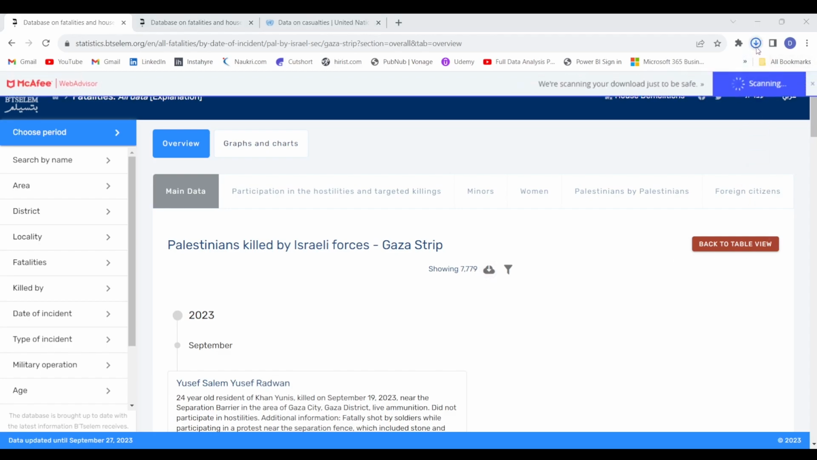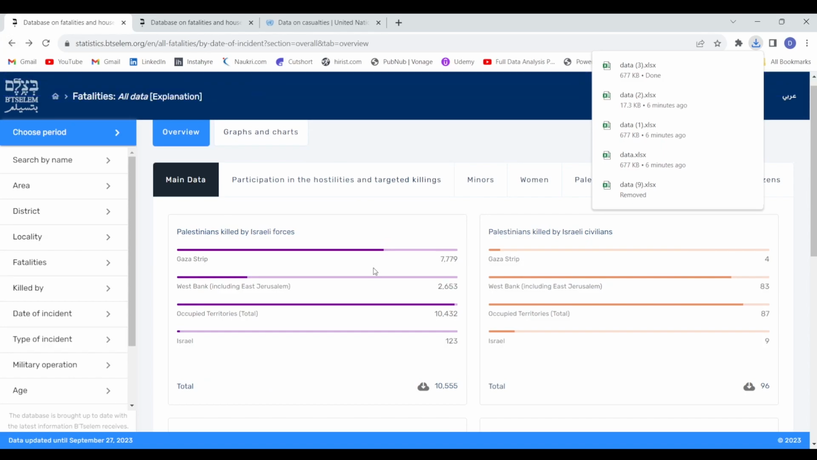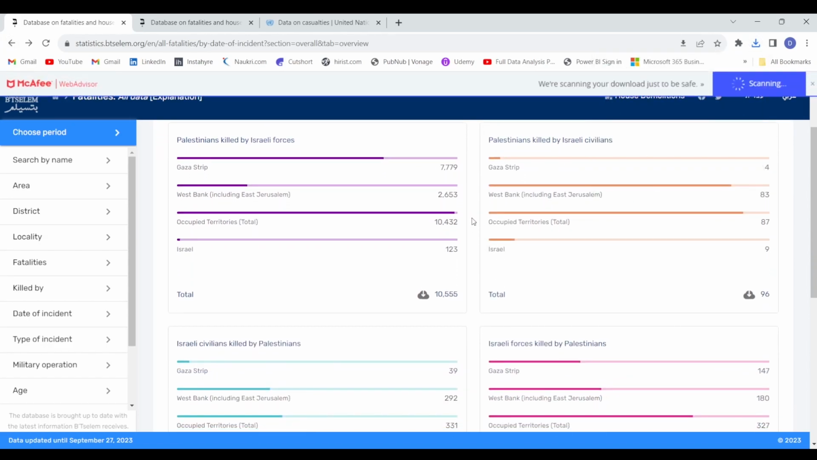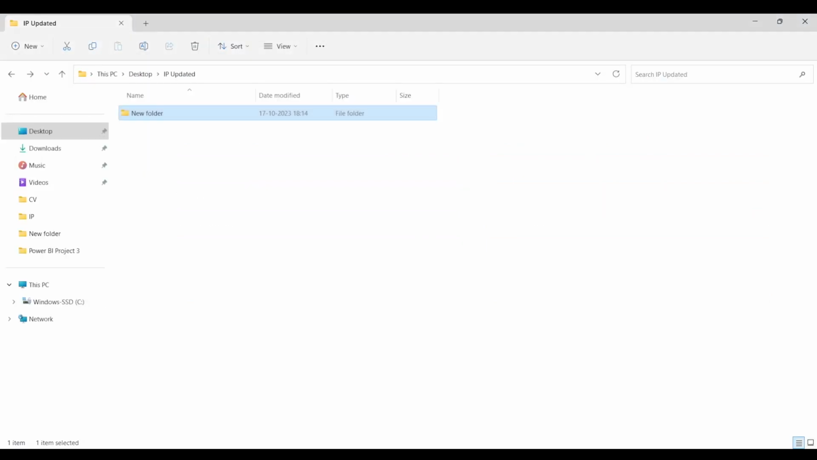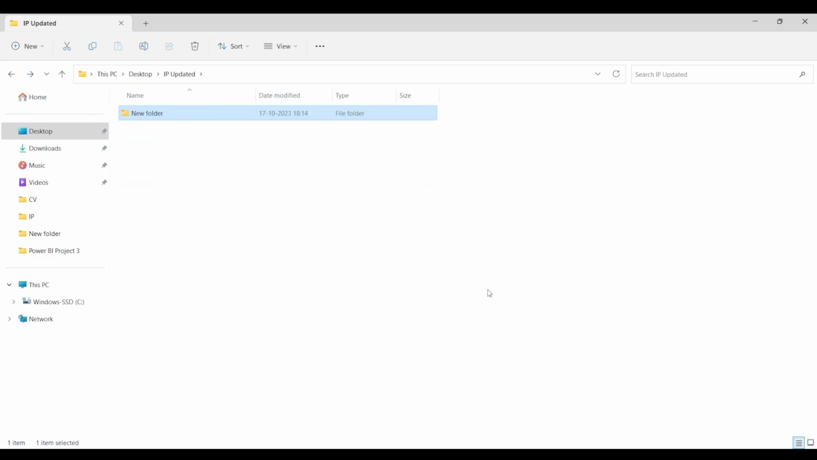Yes. So once you have downloaded the data like this, you have downloaded all the files, you can then keep all these files, the data from all these charts, in one folder. Like I have created this folder by the name new folder. And in this folder, these are the files that we have. We will be using this data for the reporting purposes. So you can simply download the data from their site and keep it in a separate folder like this.